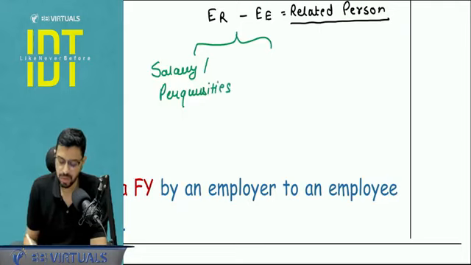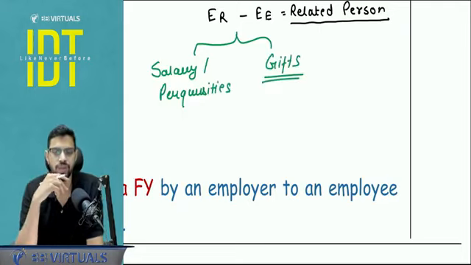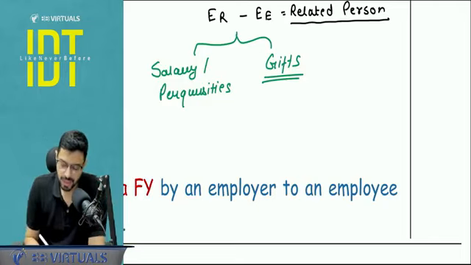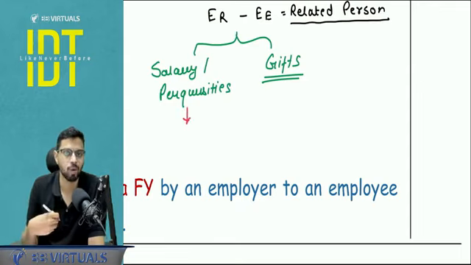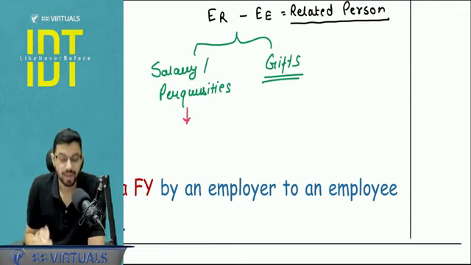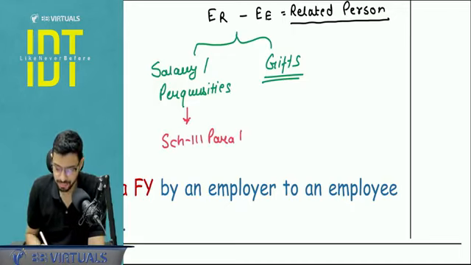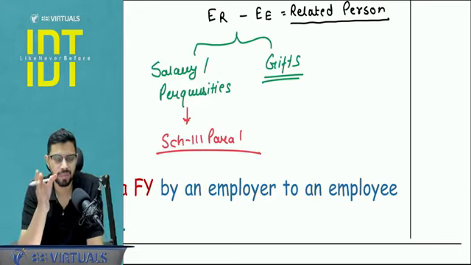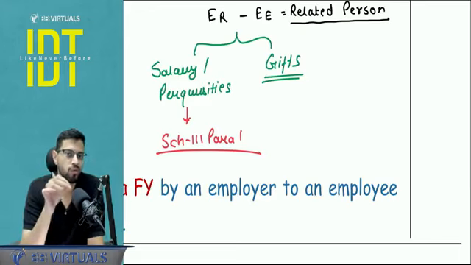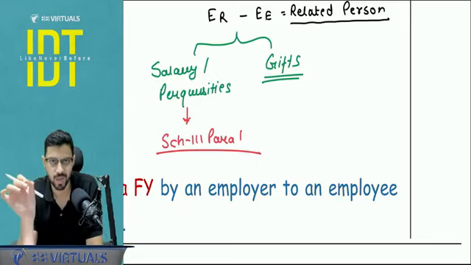And one transaction can be with respect to gifts. Now, what is the inherent difference between both of them? This particular salary or perquisites is with respect to whatever he is doing for me as an employee. So this will get covered by Schedule 3, paragraph number 1. Schedule 3, paragraph 1 deals with non-supplies.